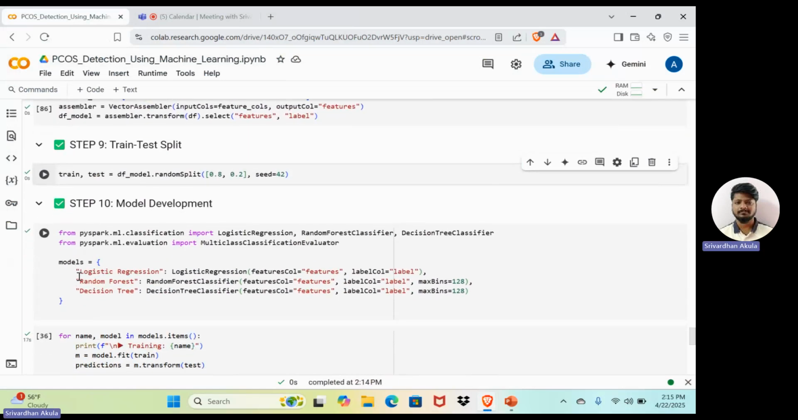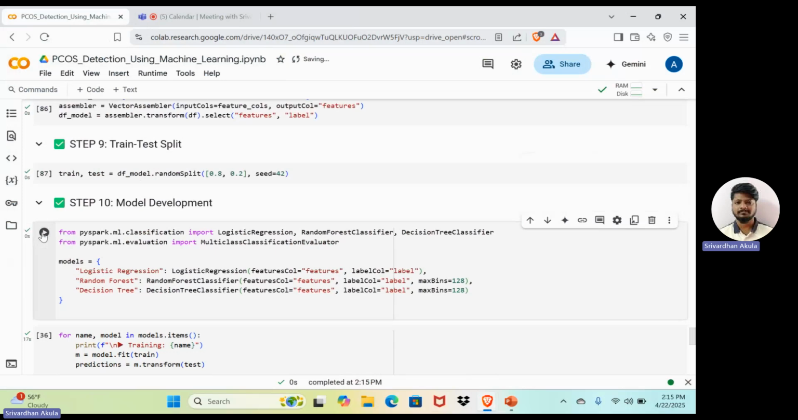In step 10, the model development. Generally we build some models. We imported models like logistic regression, random forest, and SVM. These are all machine learning models, like an SVM classifier. Each model is trained on the training data using dot fit and tested using dot predict. We have divided the data into 80% for training and 20% for testing.